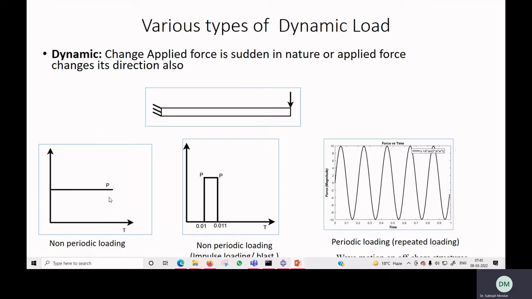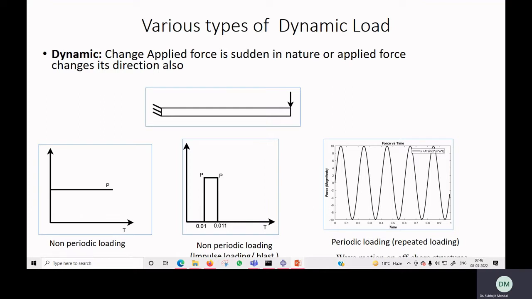Okay, then we can say that is one type of dynamic loading. Another type of dynamic loading is pulse loading or blast type loading. Pulse means the load is applied for a shorter duration. So here you can see at zero time there is no load, but at a certain time there is a load, and this load or these forces exist for a shorter duration, and after some time there is no load again. So this type of load is a non-periodic loading.